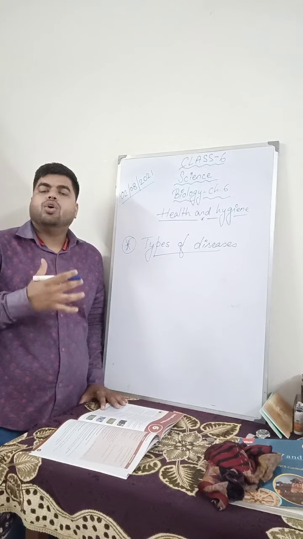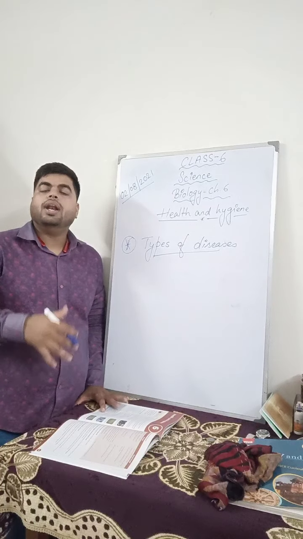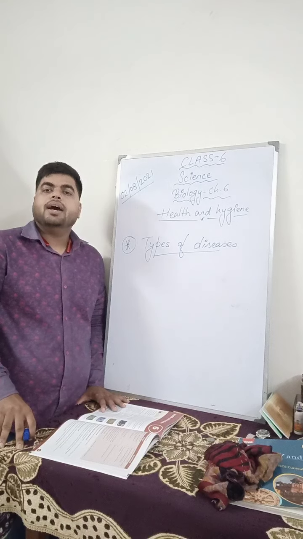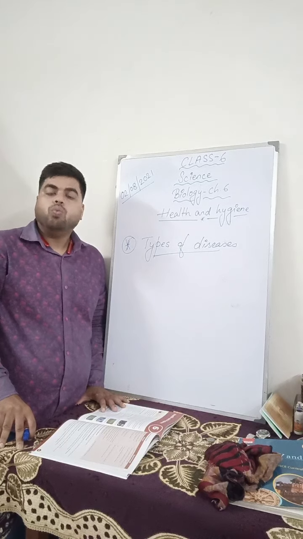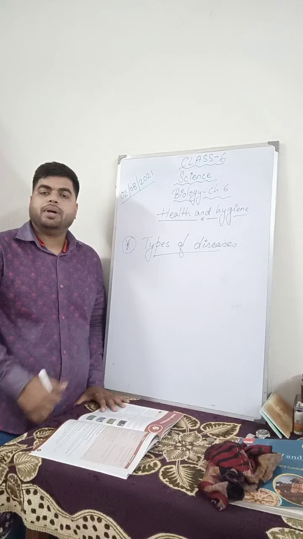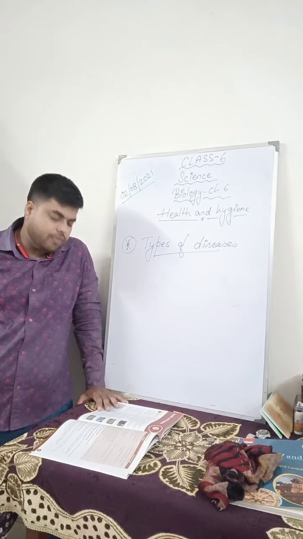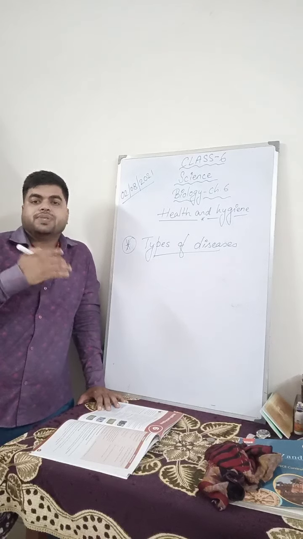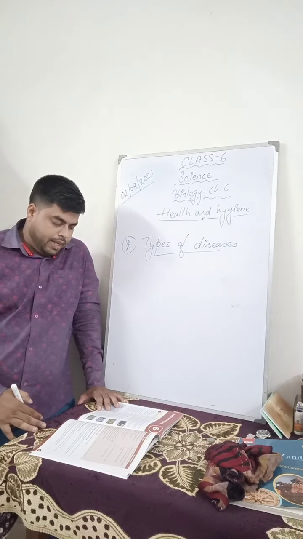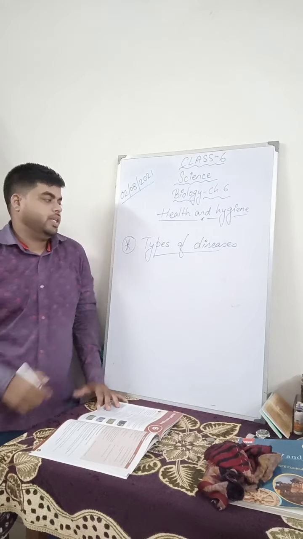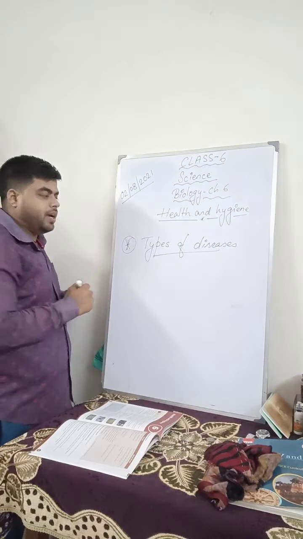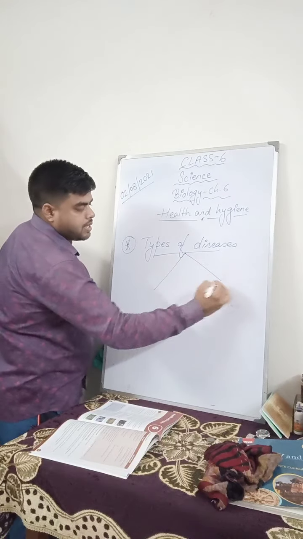In our whole lifespan, in our whole life, we may be affected by different kinds of diseases. What are these diseases? We will read one by one later in the chapter. On the basis of how they spread, how they transfer from one person to another, diseases can be categorized into two types.